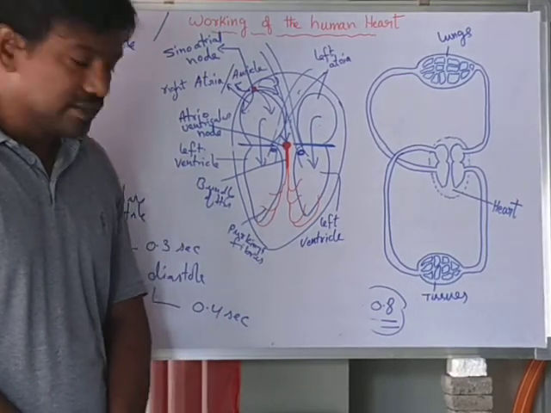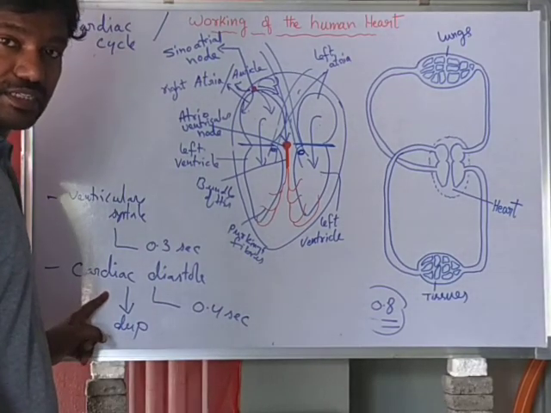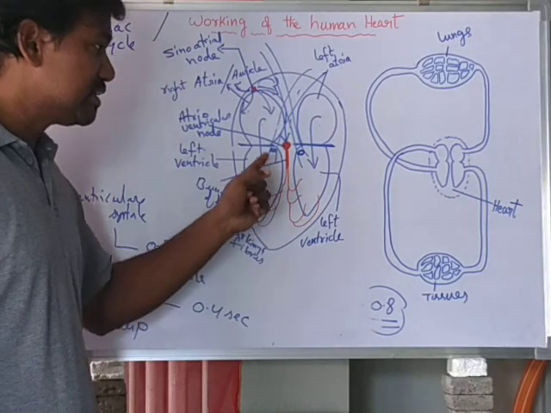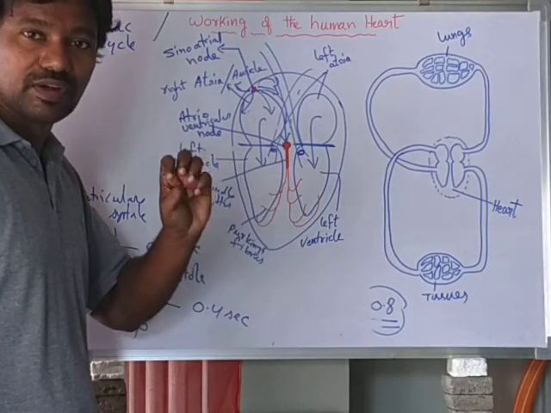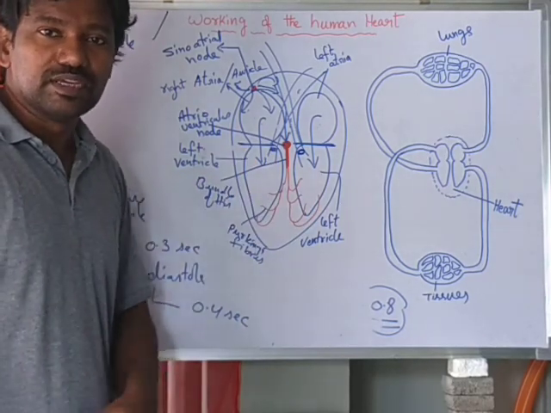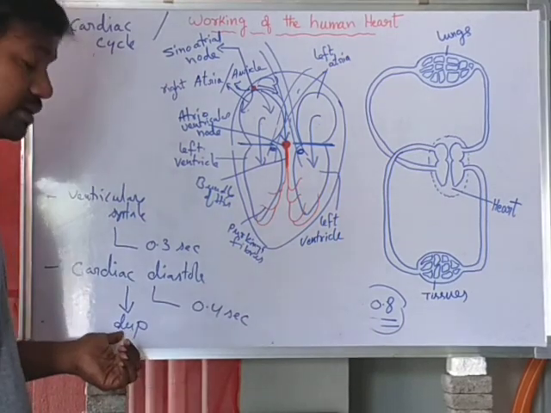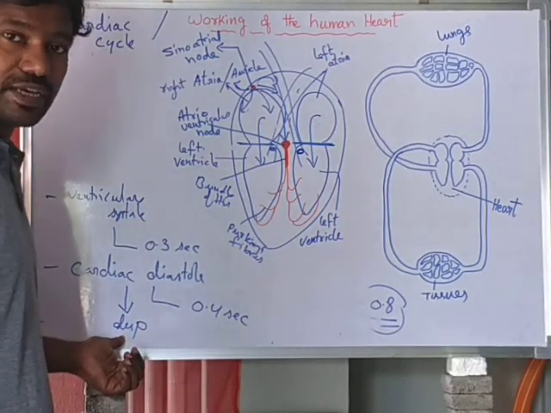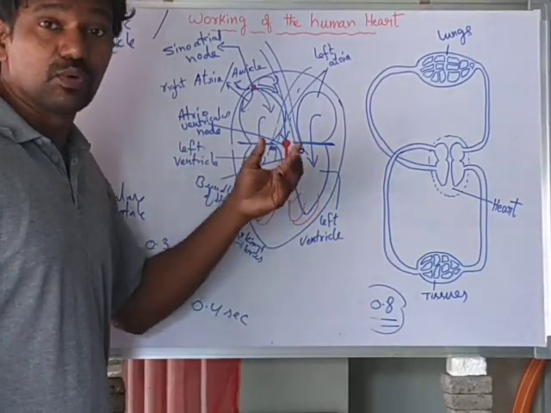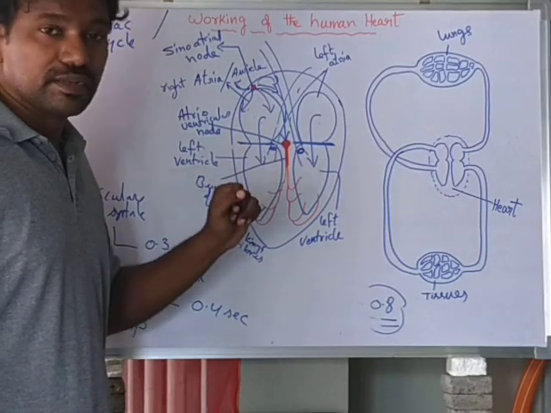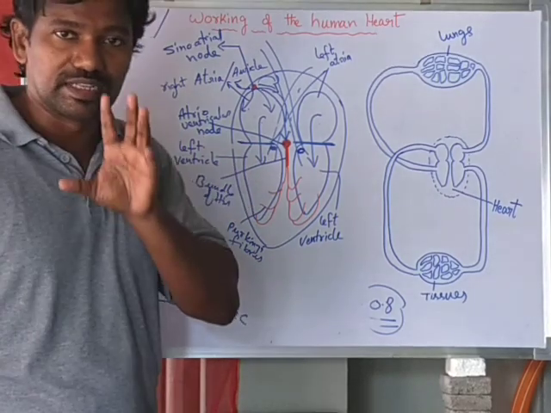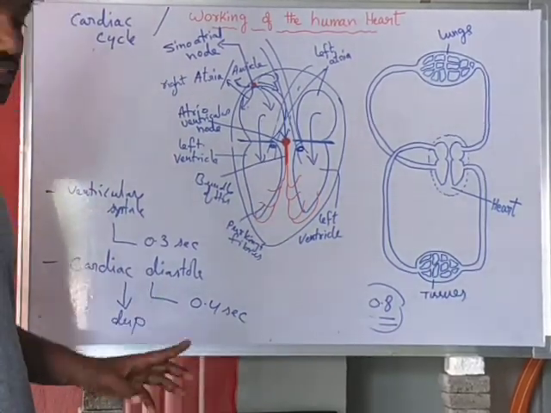Okay, so this is about cardiac diastole. Are you clear? In cardiac diastole, the ventricular pressure decreases. When the ventricular pressure decreases, the semilunar valves are closed. When the semilunar valves are closed, the second heartbeat sound is produced. That is called DUP. The ventricular pressure declines further. What happens? The tricuspid and bicuspid valves are open. When they are open, the blood from the atria once again comes into the ventricles. So that is about cardiac diastole.